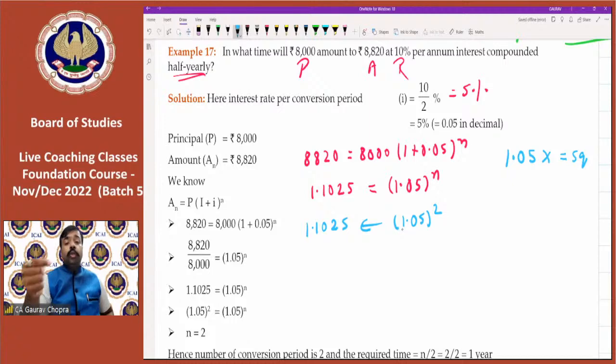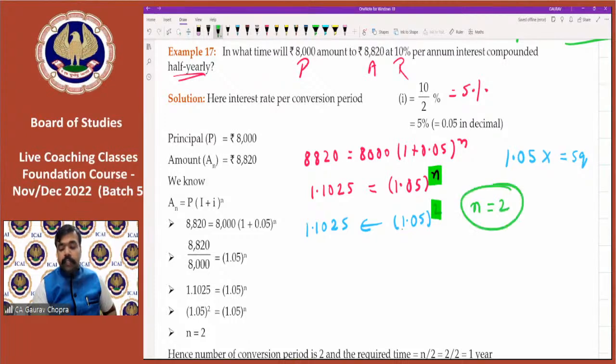As soon as we calculated power 2, what result did we get? 1.1025, which is given here. That means if we substitute the value of 2 in place of n, then we get the same result. That means our n is 2. It shows that n is 2.